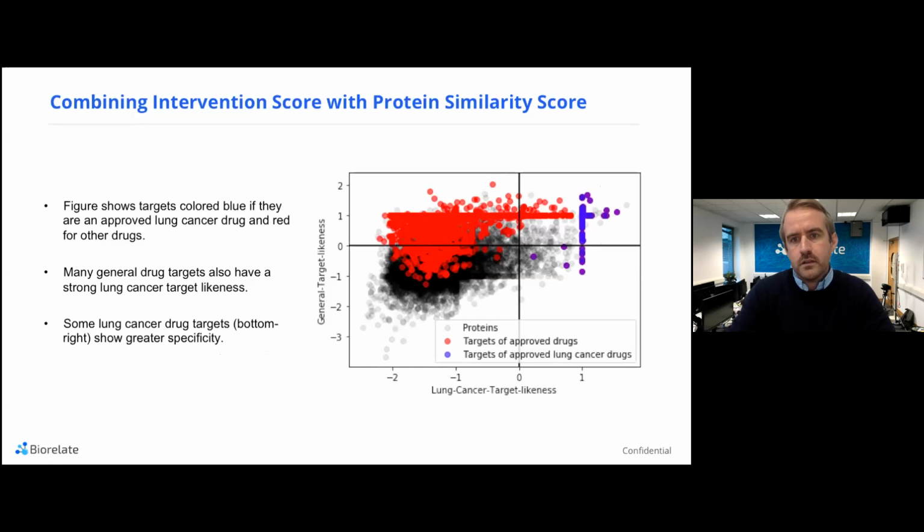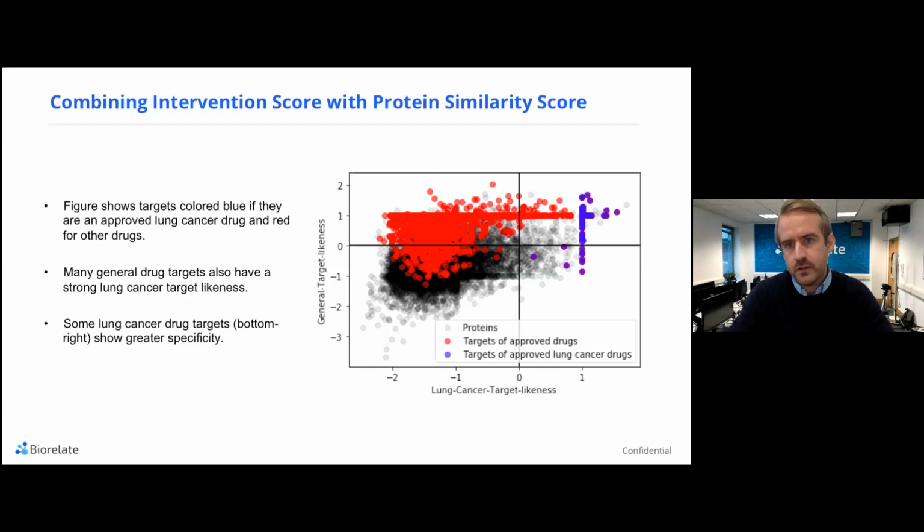And what this enabled us to do was essentially to plot lung cancer target likeness against general target likeness. And this gives you some fairly interesting results, because what it shows you is at the bottom right-hand corner of this particular plot, you can see targets that have a high lung cancer target likeness and a low general target likeness.